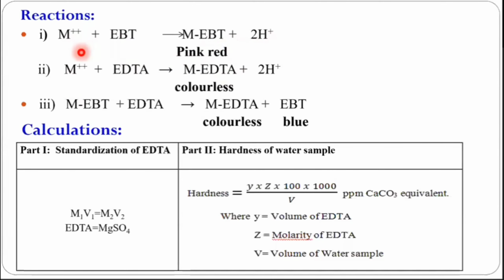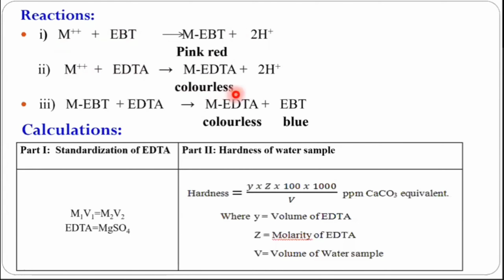Now remember that we have taken a small quantity of EBT indicator in the conical flask. So a small quantity of metal ions will combine with that, forming metal EBT complex, and the remaining metal ions react with EDTA. EDTA we are adding from the burette, so that forms a colorless molecule, the metal EDTA complex.